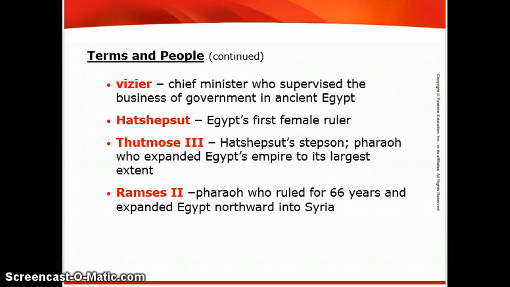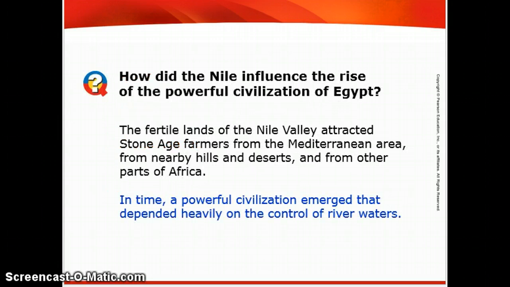Hatshepsut will be Egypt's first female ruler. She will be considered a pharaoh, not a queen, and we will talk about why. Thutmose III is Hatshepsut's stepson, pharaoh who expanded Egypt's empire to its largest extent. And then Ramses II, probably one of Egypt's most famous pharaohs, who ruled for 66 years, so a very long time, and expanded Egypt northward into Syria.